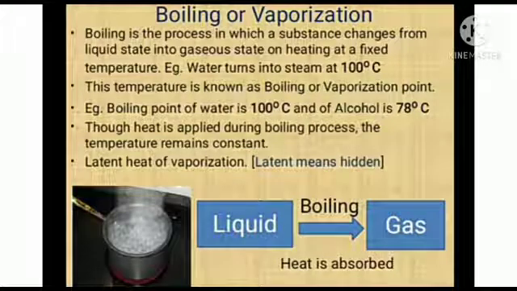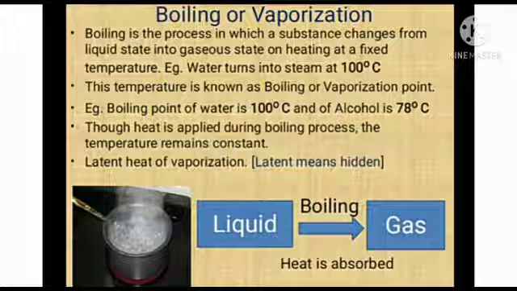or vaporization. Boiling is a process in which a substance changes from liquid state into gaseous state on heating at a fixed temperature. For example, water turns into steam at 100 degree Celsius, and this temperature at which any substance changes from liquid state to gaseous state is called what? Boiling point or vaporization point. For example, the boiling point of water is 100 degree Celsius and of alcohol is 78 degree Celsius.